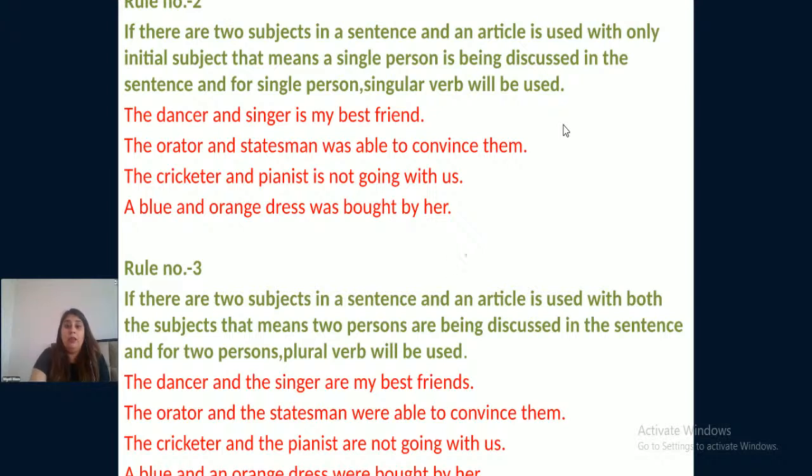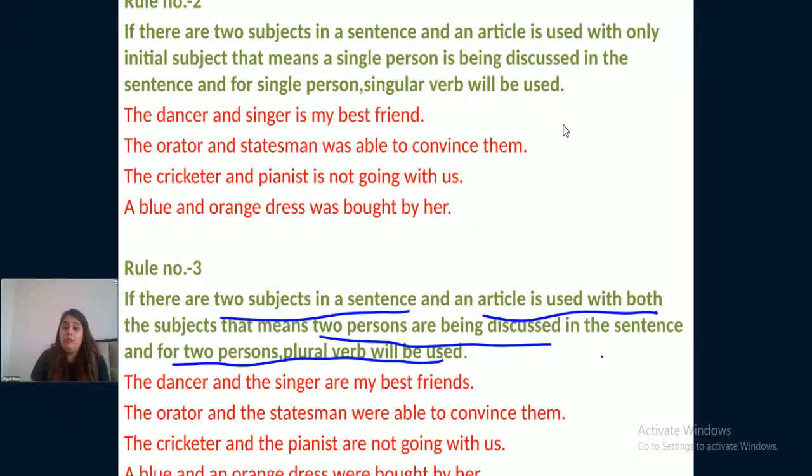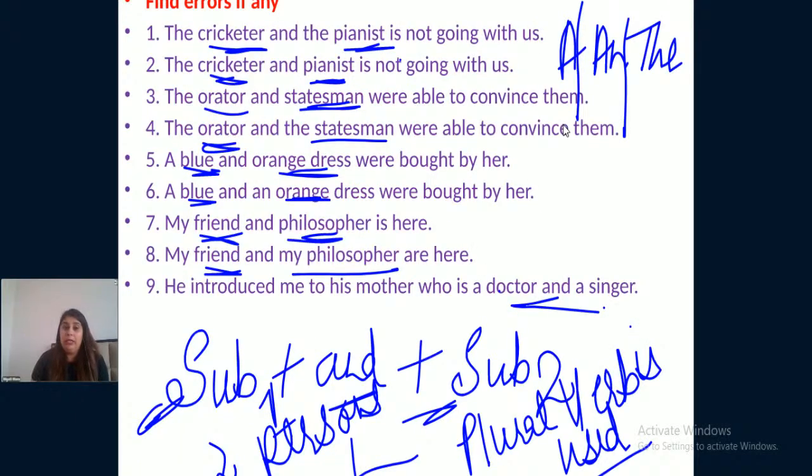See, first see rule number 3. If there are two subjects in a sentence and an article is used with both the subjects, that means two persons are being discussed in the sentence, and for two persons, a plural verb will be used. Clear?